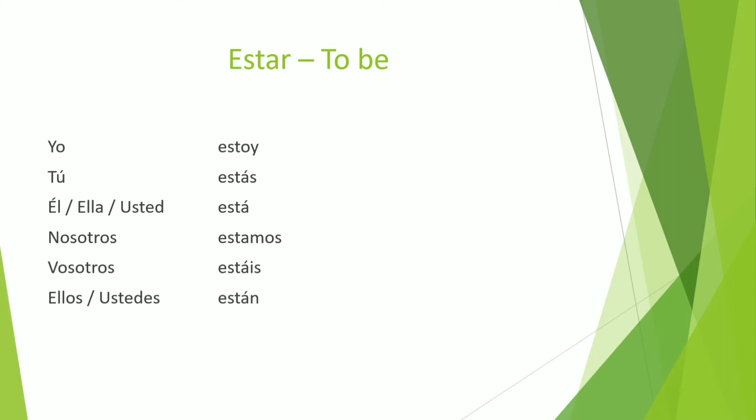And you know how to use these 6 forms. The first form is used with the first subject, the second form with the second subject, and the third form is with the third form of the subject. So, yo estoy means I am. Second form, tú estás means you are, and tú is you informal. For the third form, we have multiple subjects: él, ella and usted. Él means he, ella means she, and usted means you formal. So, he is or she is or you are formal.